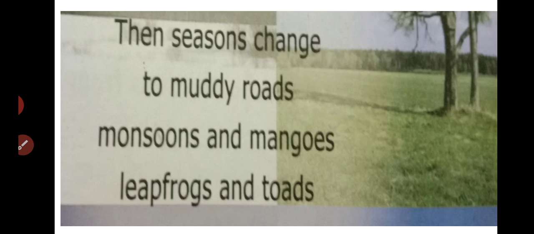What things we can see during the monsoon season, during the rainy season? We can see the creatures like snail, frog, centipede and earthworm. We can see them during the monsoon season, no? So, she is also telling here the leapfrogs and toads. Toads are also like a frog. Now she is telling the seasons change to muddy roads. During the rainy season, the road became very muddy.